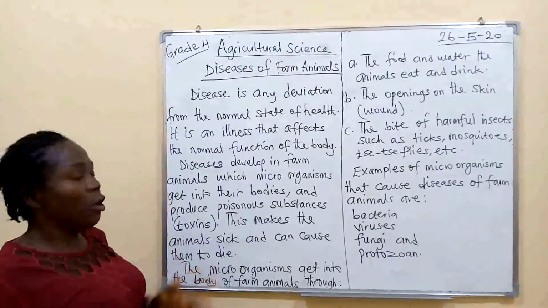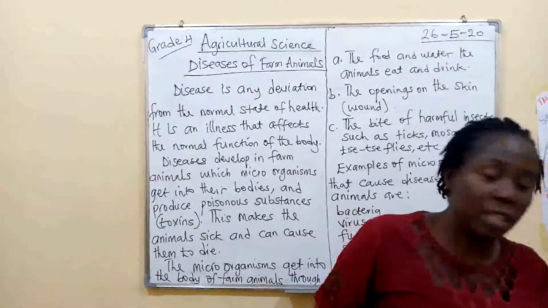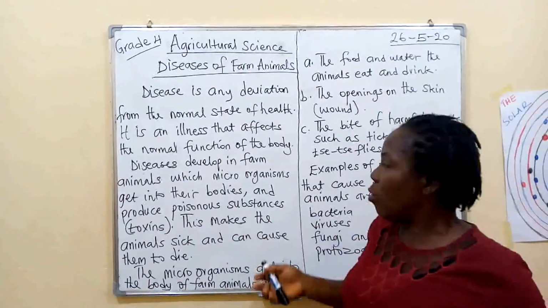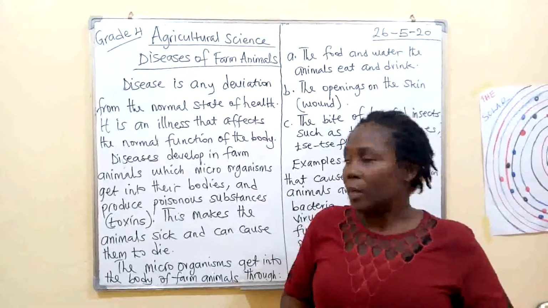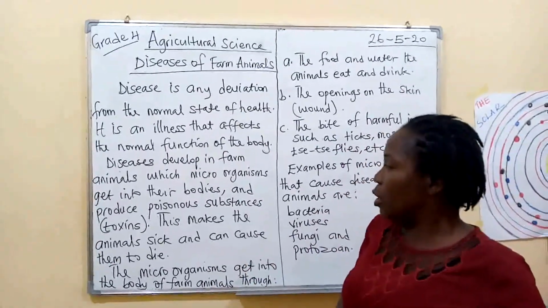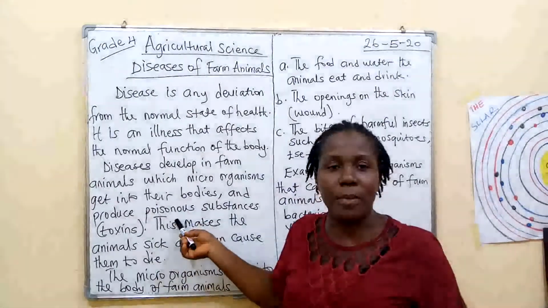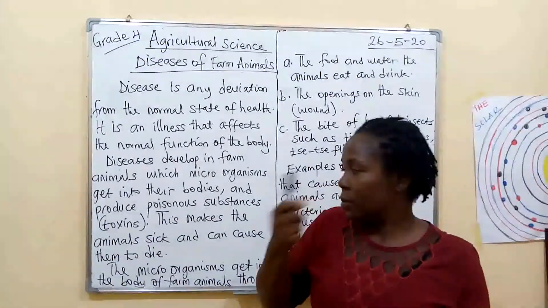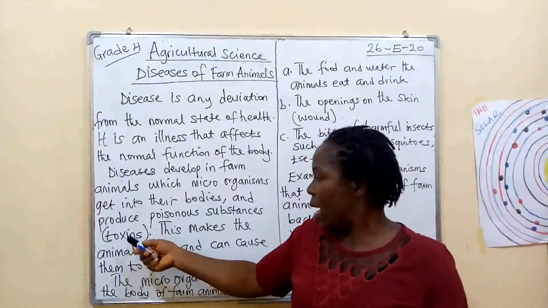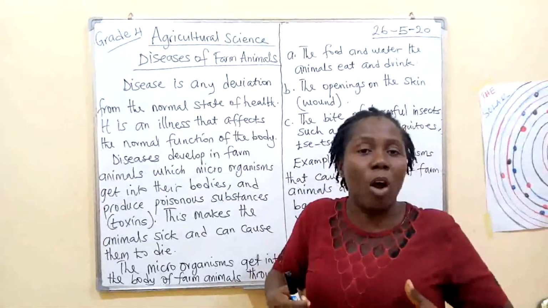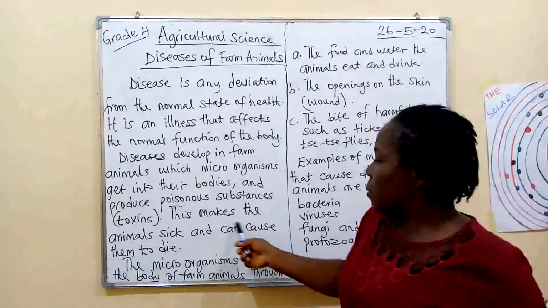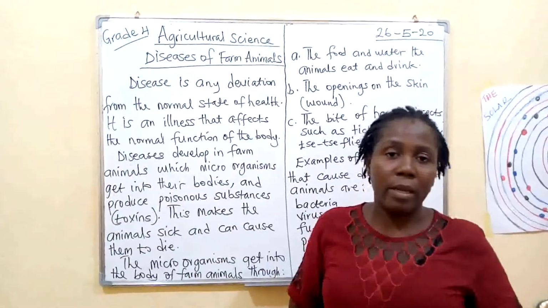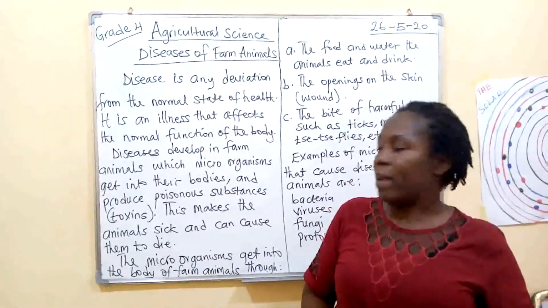So diseases develop in the body because of the microorganisms that get into the body. Now these microorganisms, when they get into the body, produce poisonous substances, otherwise known as what? Toxins. These poisonous substances are also referred to as toxins. This is what will make the body become weak. Now this makes the animal sick and can cause it to die. That's what we should remember, that disease in an animal can lead to the death of that animal.